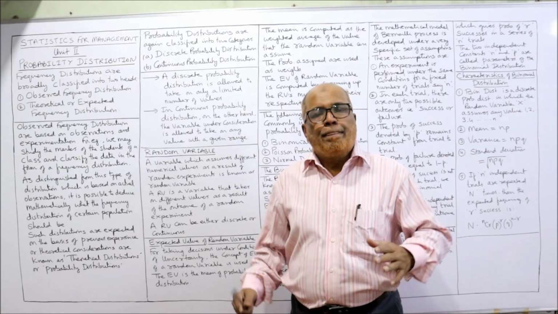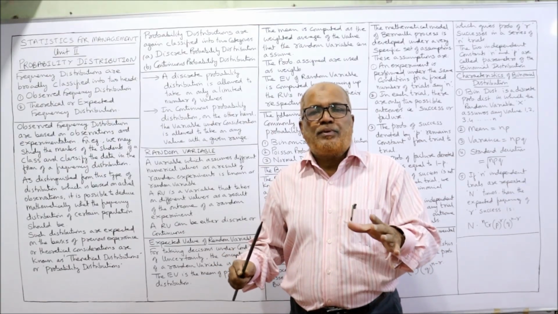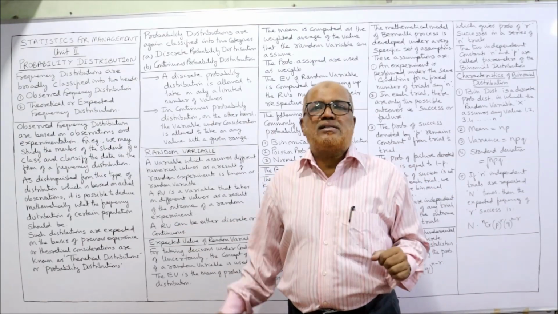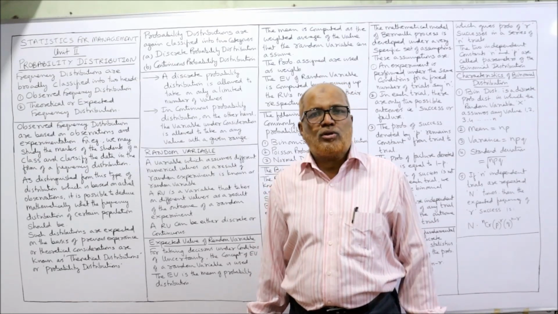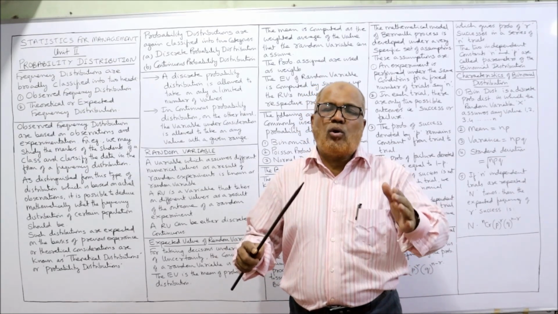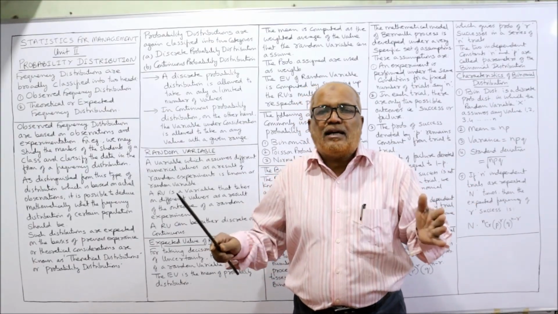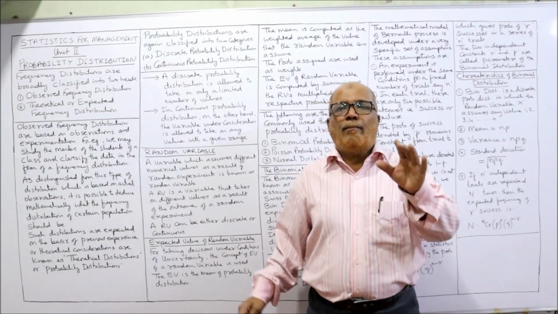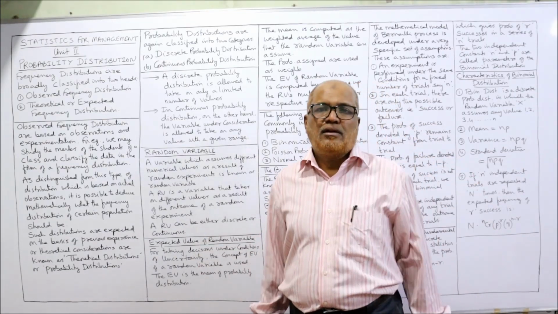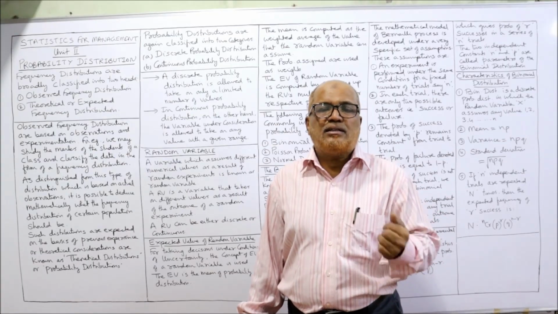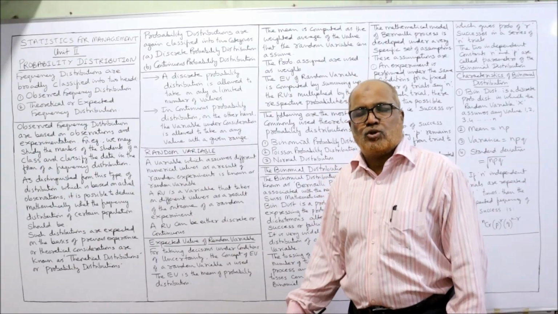Example, a simple example. In a class, so many students are there. The marks obtained by all the students in the class can be classified in a frequency distribution. That means how many students got marks from 0 to 10, 10 to 20, 20 to 30. Like that we can classify the marks obtained by different students in a class. So by observation we are collecting the data and making the distribution. That is called observed frequency distribution.